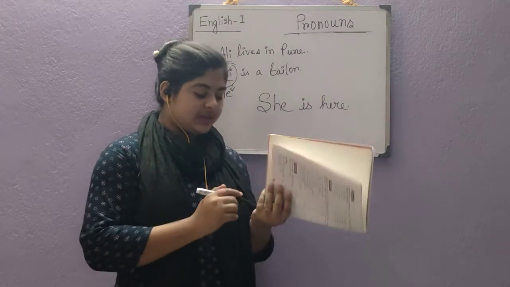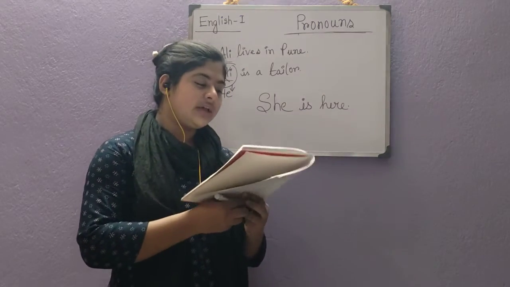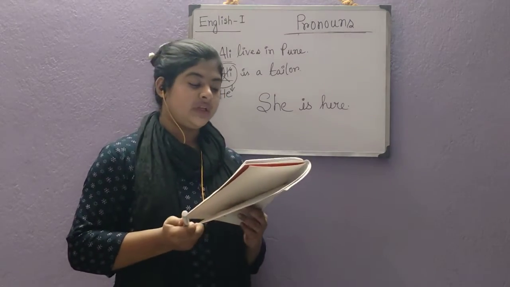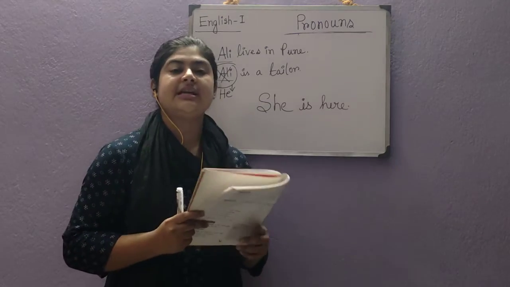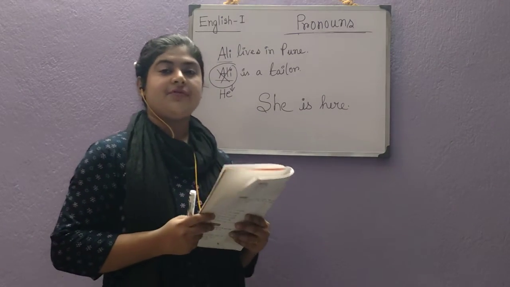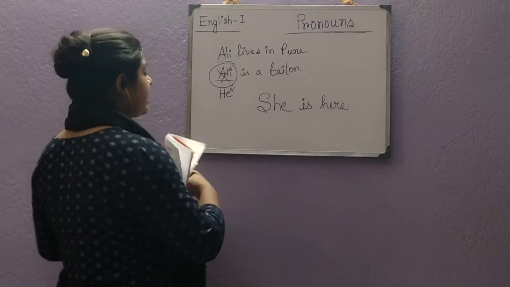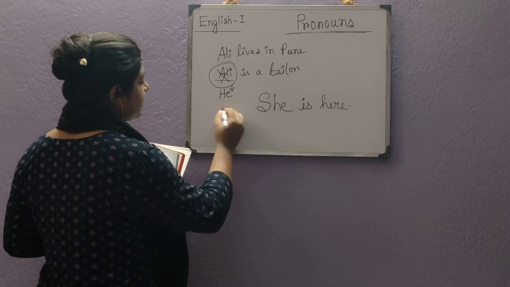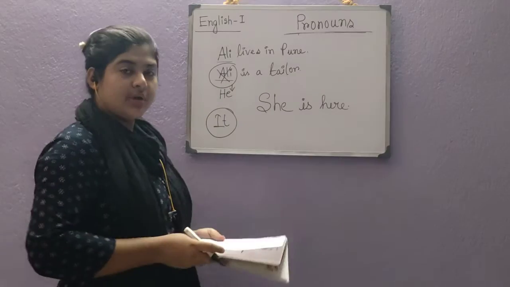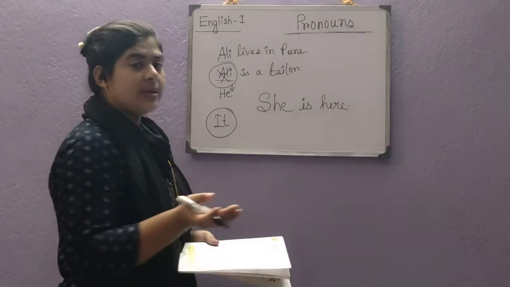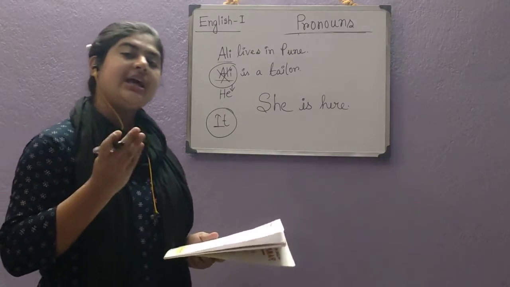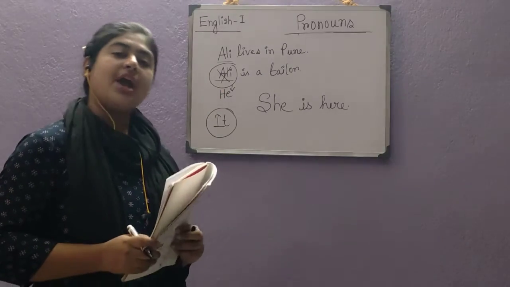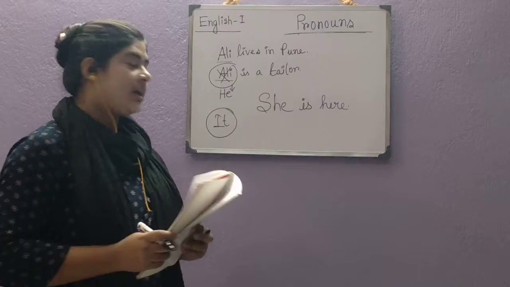Next, read the next sentence. Raman has a cap. The cap is red. Now, as I have told, it is also a pronoun. It is also a pronoun like he, she, I. Now where should we use it?